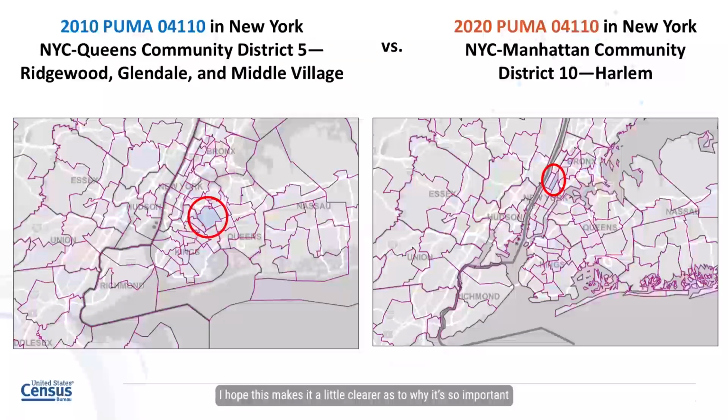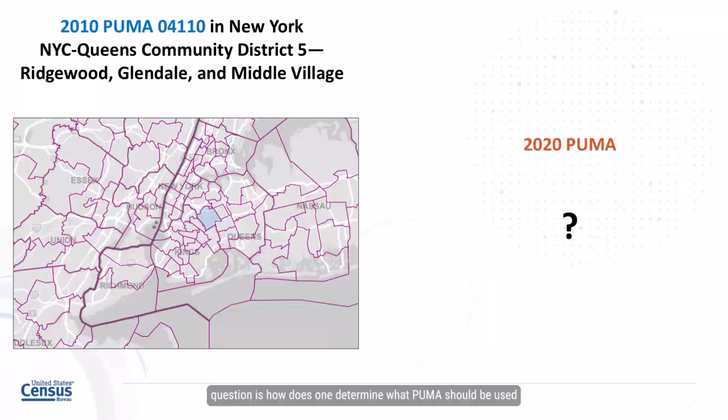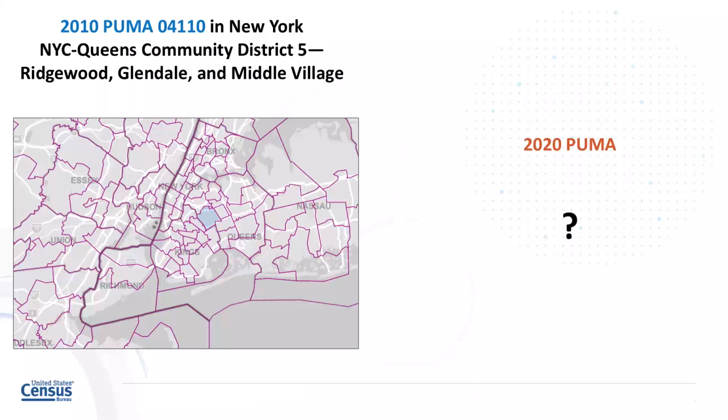I hope this makes it a little clearer as to why it's so important to confirm that you are actually using the PUMAs that you intend to use whenever you are working with them in this way. So the next question is, how does one determine what PUMA should be used when looking at both the 2010 and 2020 boundaries? Let's stick with trying to find the new GeoID using the 2020 boundaries for PUMA 04110 that was named NYC Queens Community District 5, Ridgewood, Glendale, and Middle Village using the 2010 boundaries.